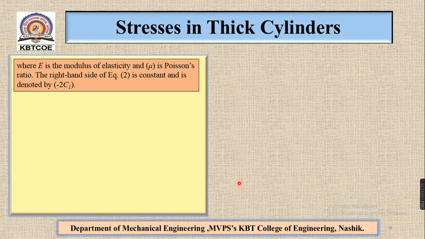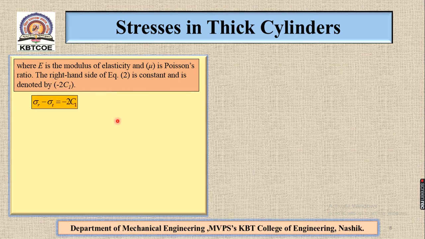Now in equation number 2, E is the modulus of elasticity and mu is Poisson's ratio. The right hand side of equation 2 is constant and is denoted by minus 2c1.